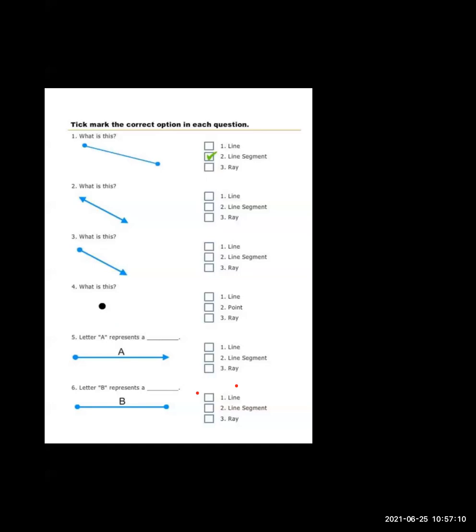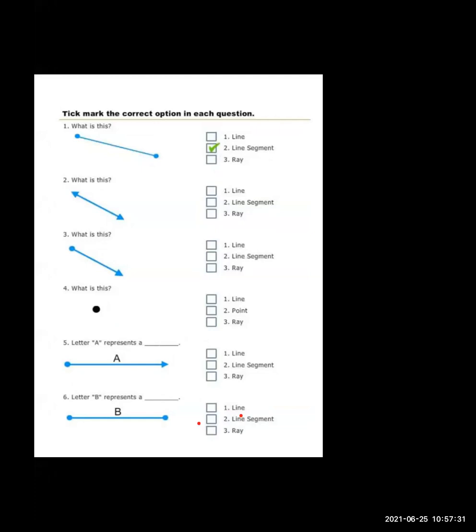Now see, the question is this. The first is already done for you. What is this? It is a line segment or ray? So it is a line segment. Already done. So now next, what is this? Next question. Question number 2. What is that? Tell me.